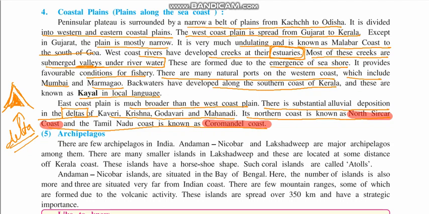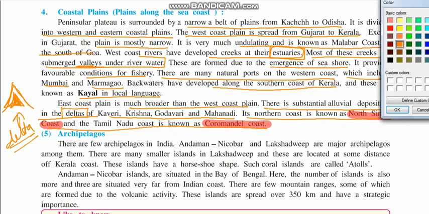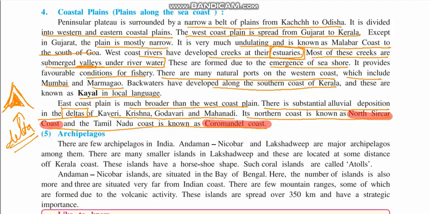Next topic that we are going to study is archipelagos. Archipelagos is basically a group of islands. Groups of islands are known as archipelagos. There are few archipelagos in India. Andaman, Nicobar and Lakshadweep are major. You might be knowing about this too. Andaman, Nicobar and Lakshadweep are two major archipelagos that are situated in parts of India.